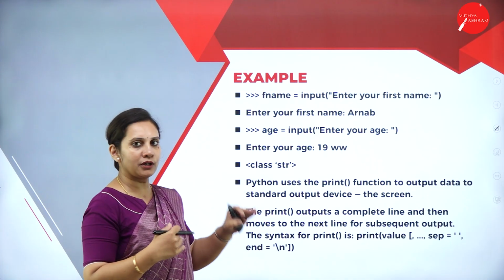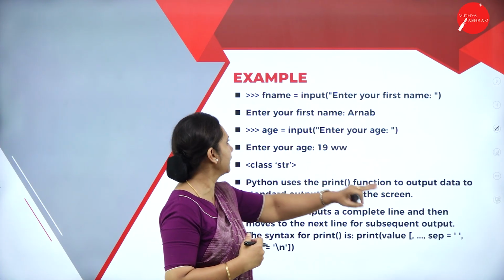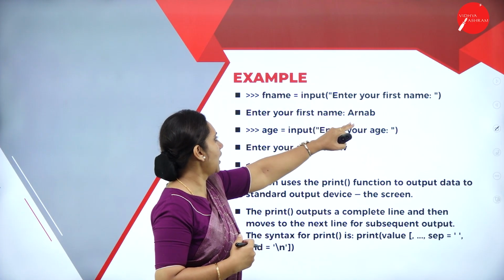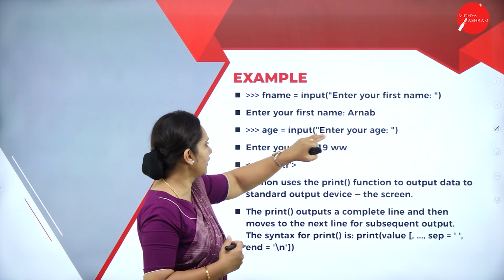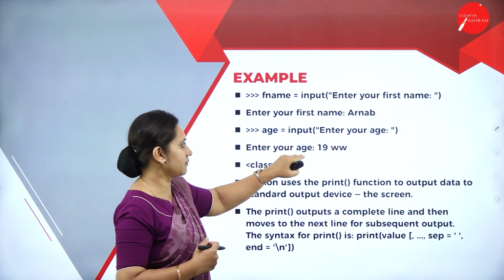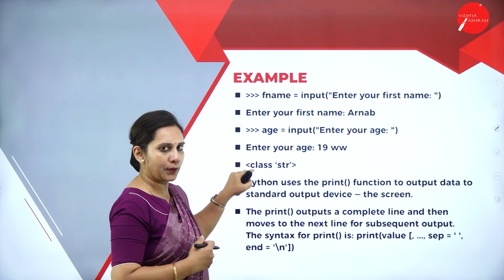Next, an example of input: first_name equals input, "Enter your first name". I am entering my first name, so that is how the input statement works. Then age equals input, "Enter your age". This is the statement for entering the age, and the result is of class str, within the prompt.